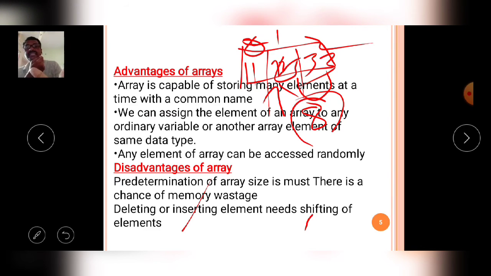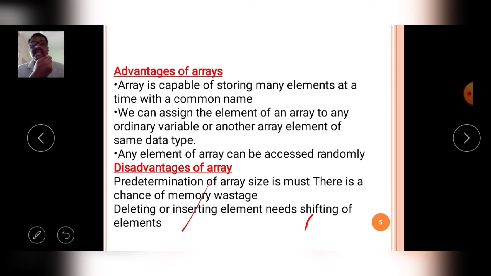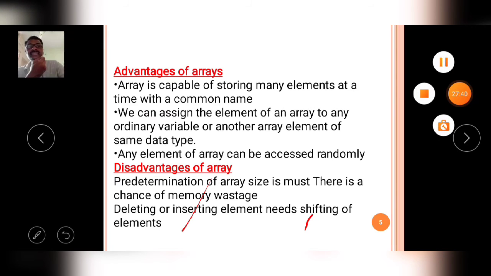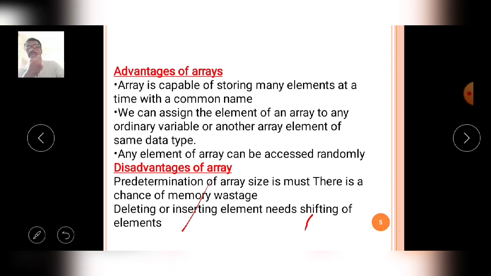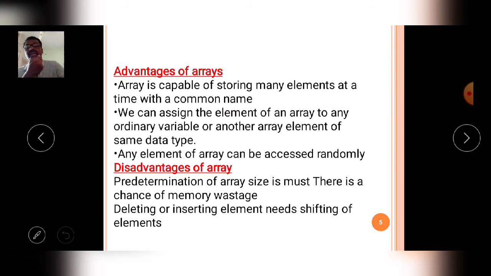So the array has advantages and disadvantages. We discussed the array definition, the array syntax, array initialization, and array advantages and disadvantages. That is how array variables are declared in programming. Now today we will discuss the next topic.